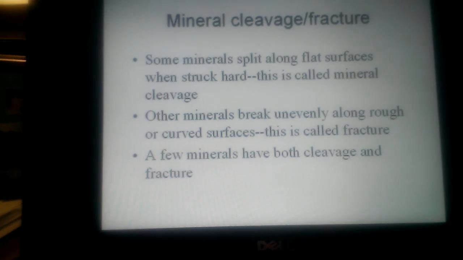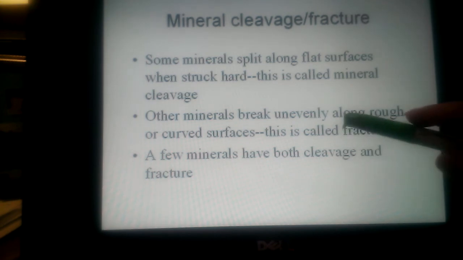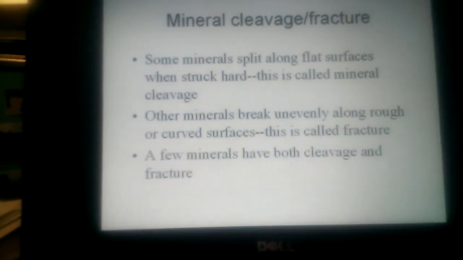Now, mineral cleavage and fracture can be helpful. Some minerals split along flat surfaces. That's cleavage. So if a mineral breaks into sheets like mica, that would be an excellent way to identify it. If it makes a certain shape or has flat planes, that can also be helpful in identifying. And fracture means it breaks unevenly or even curved across its surface.